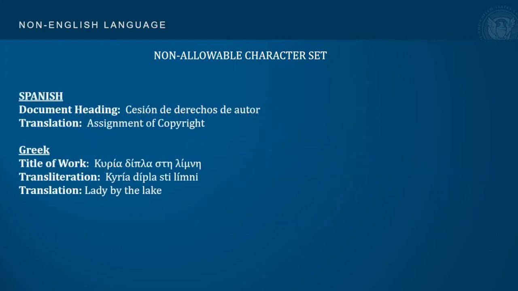When submitting non-English documents that consist of characters in ASCII 128 character set, Roman letters with diacritics, or a combination of both, you will need to provide both the non-English language and translation of the document heading, party information, and titles of work. When you are submitting a non-English document containing non-allowable characters, you will need to provide either the transliteration or translation of the document heading, party information, and titles of work.